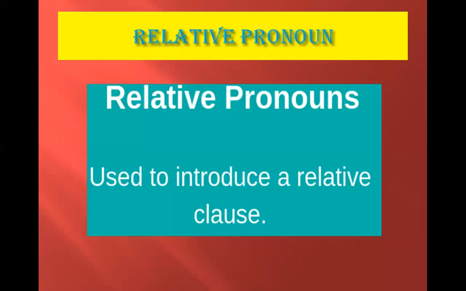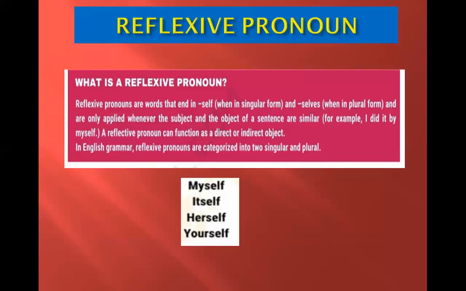Now we move on to the next pronoun, reflexive pronoun. A reflexive pronoun is a word that refers back to the subject, as when we look into the mirror and we see ourselves there.